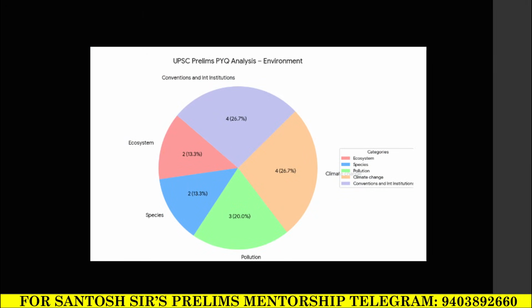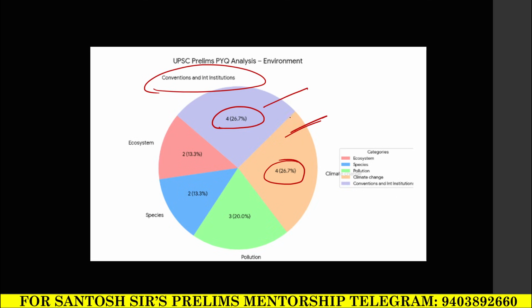Next, guys, I promised that I would give you five important themes from which most of the questions come in the UPSC prelims examination. I have done a PYQ analysis, and as per the analysis, you can see that approximately 25% of the questions come from conventions and international institutions related to environment, and again 25% of the questions come from climate change. So around 50% of the questions come from these two themes.